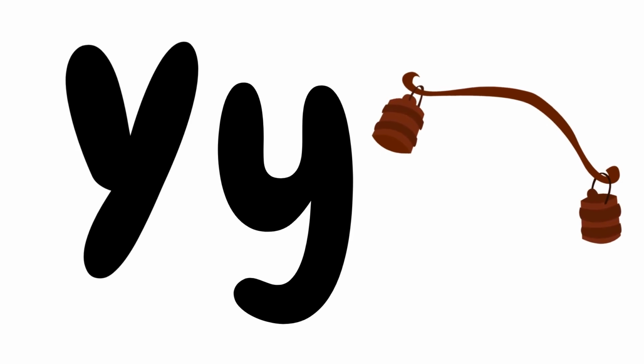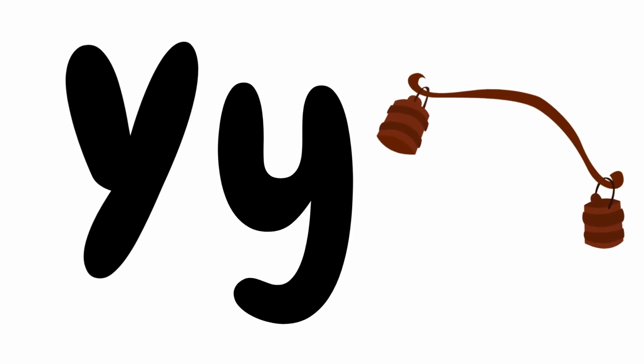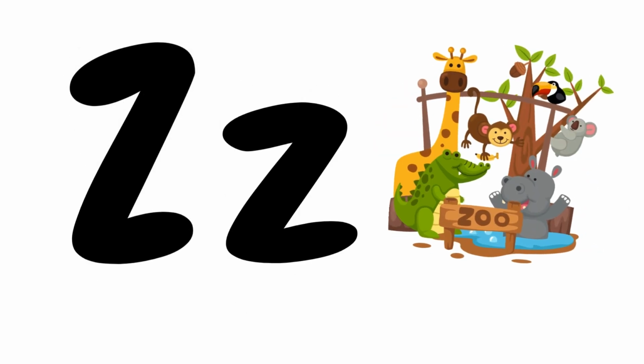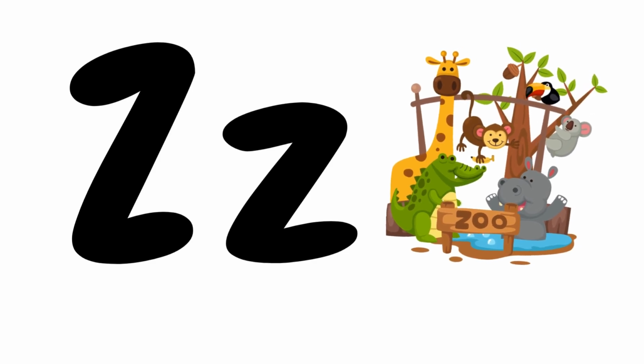Big Y, small y. Y is for yolk. Yolk. Big Z, small z. Z is for zoo. Zoo.